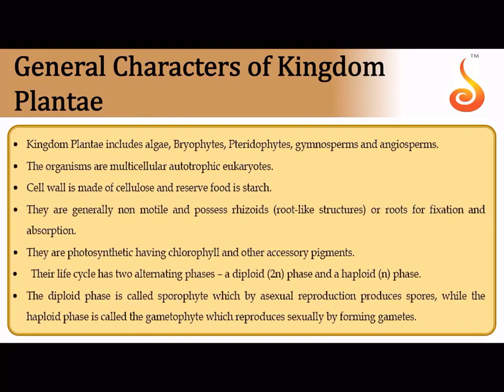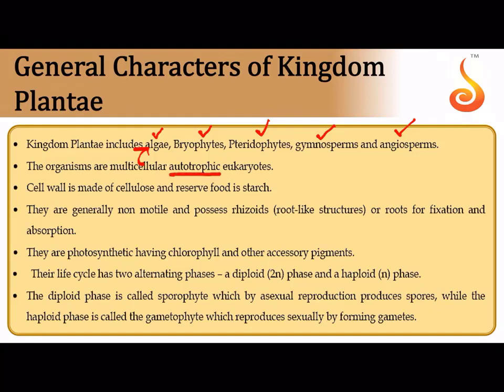As you can see, it includes algae, it includes bryophytes, which are called the amphibians of the plant kingdom, the pteridophytes, which are the first vascular land plants, and then you have the first seeded plants, which is the gymnosperms, and lastly we have the most advanced seeded, fruit bearing and flower bearing plants, which are referred to as the angiosperms. Basically all plants are multicellular. Of course, when you talk about some of the algae, you do have unicellular forms like Chlamydomonas and Chlorella, etc. But by and large, all of them are multicellular.